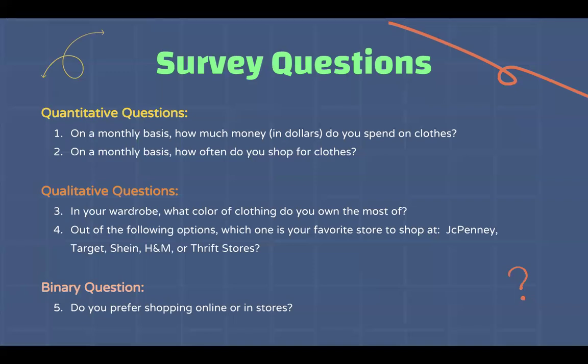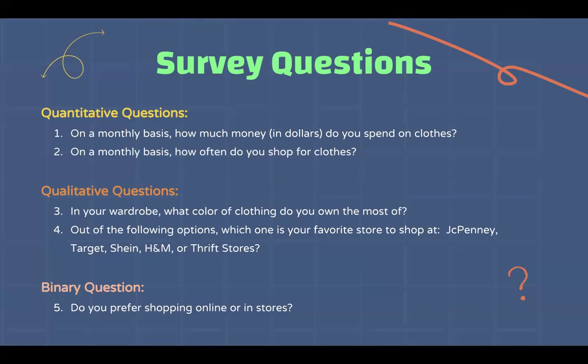For my 2 qualitative questions, these are questions with answers that cannot be measured or counted using numbers. In simpler terms, these are non-numerical questions. Qualitative is also known as categorical data. For my third overall question, which is a qualitative question, I have, in your wardrobe, what color of clothing do you own the most of?